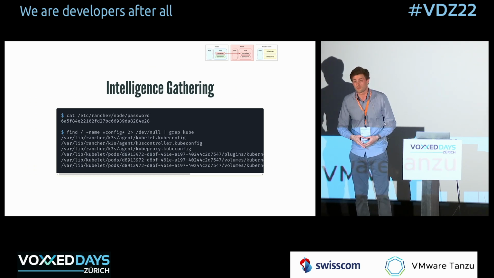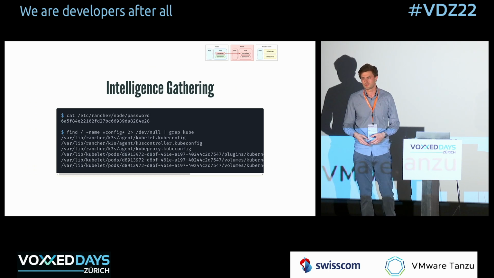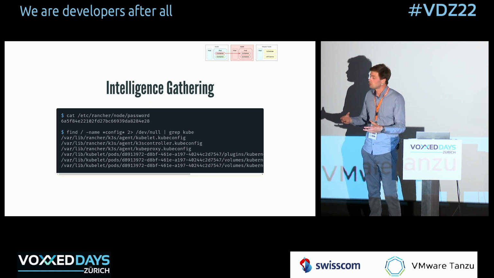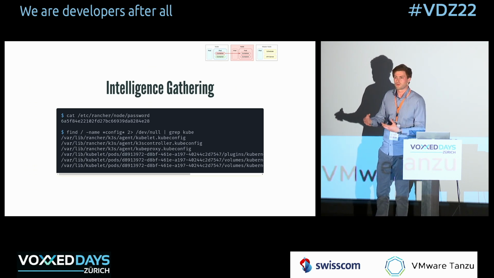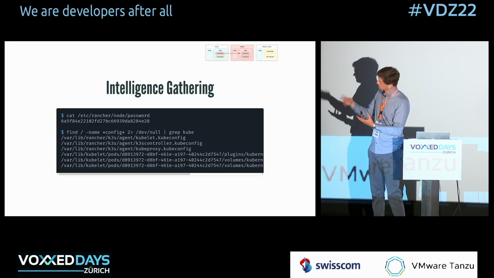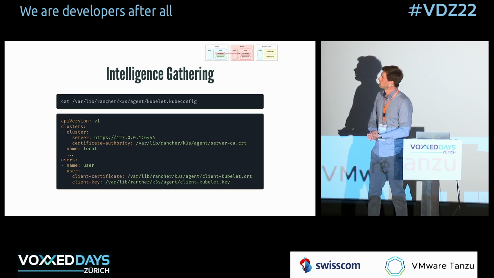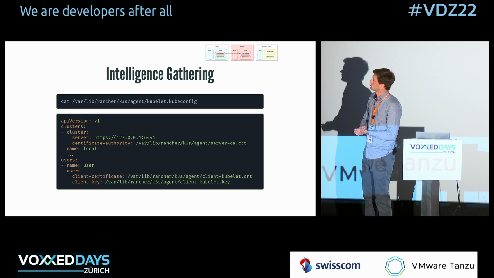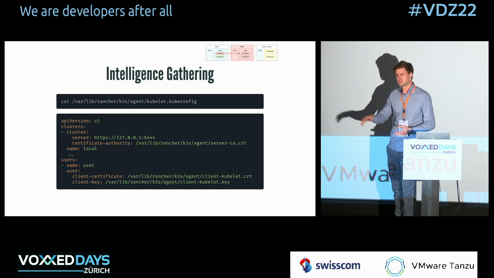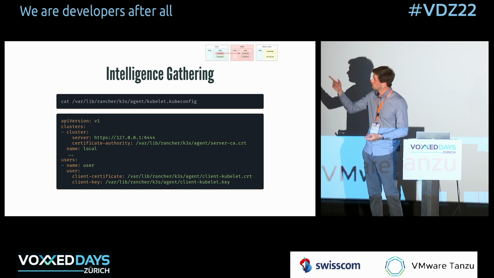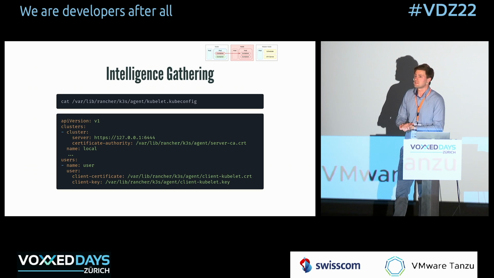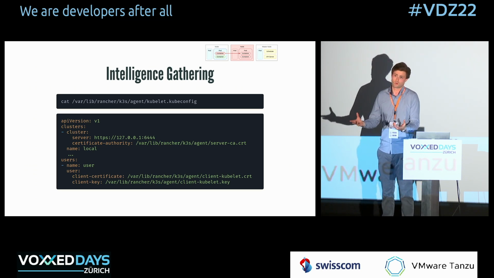And another thing I did is I looked for configurations that were related to Kubernetes, because typically on Kubernetes nodes, there's a lot of configuration about Kubernetes that you might use to, I don't know, get certificate data, for example, or figure out what the endpoints are listening and so on. So I just listed them, and I looked at a few of them. Contain some interesting information, such as where, for example, keys might be lying and so on. But I tried to connect very briefly with that configuration, connect to the endpoint, and it didn't work. And then I sort of abandoned that idea because the chances that it provides me full access is very small since I'm on a worker node.